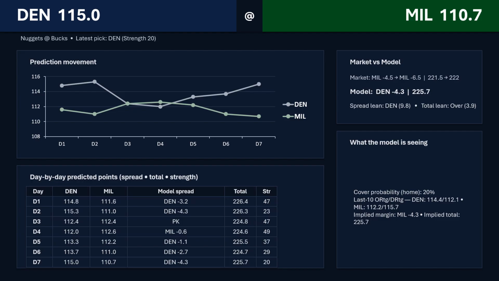I think Denver will cover just the way Milwaukee's been playing. Not a big fan of them right now. They don't look like they have any sort of chemistry together. Milwaukee will be without Kevin Porter Jr. again, and Myles Turner possibly will play. He's questionable. Denver still has the same injuries: Christian Braun, Jokic, Cam Johnson.